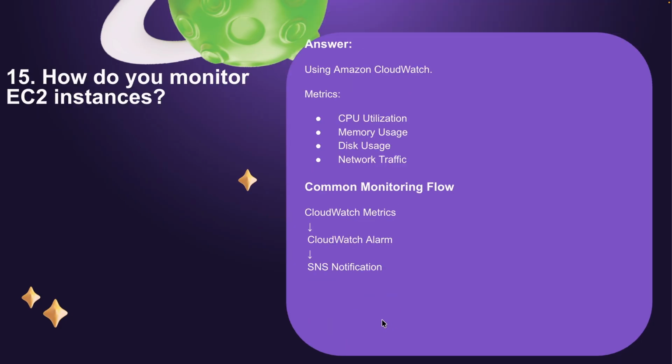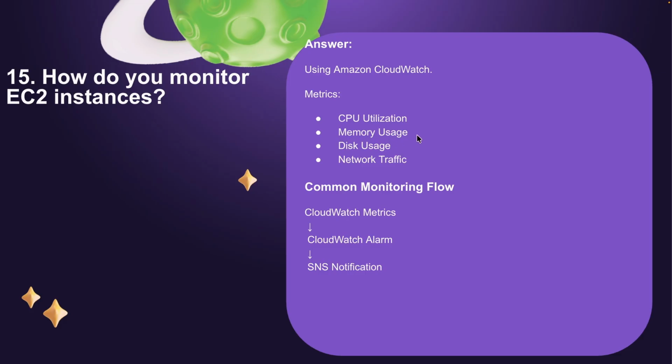How do you monitor EC2 instance? So we have multiple ways to monitor EC2 instance. First will be Amazon CloudWatch. We can check metrics: CPU utilization, memory utilization, disk utilization, network traffic. So there is one thing, by default you will get CPU utilization, but for memory utilization you have to install one package in server, like Linux and Windows.